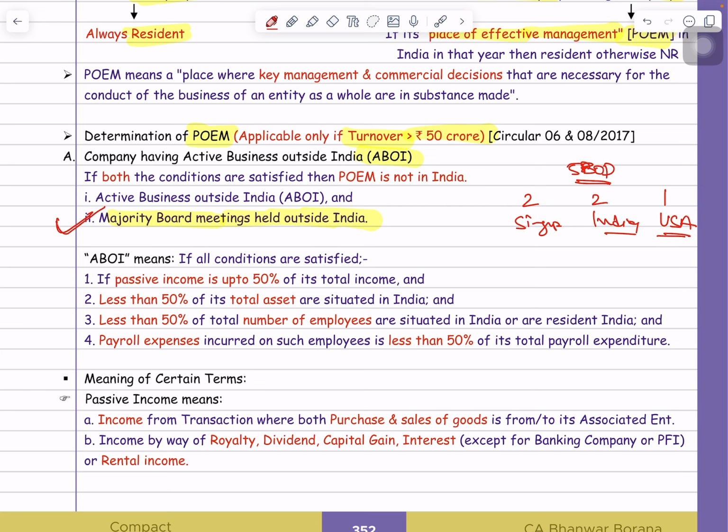Now the second condition is satisfied, along with that the first condition should also be satisfied. Now what is the first condition? Here the first condition says that the company's active business should be outside India, means the ABOI test should be fulfilled. Now the question is, sir, what is the ABOI test? ABOI test means active business outside India test. The ABOI test will be fulfilled if 4 conditions are satisfied.